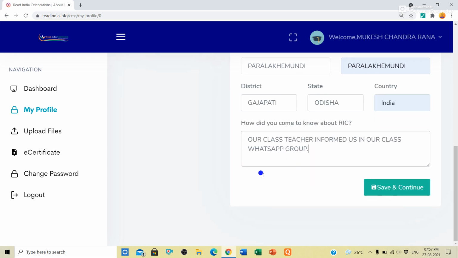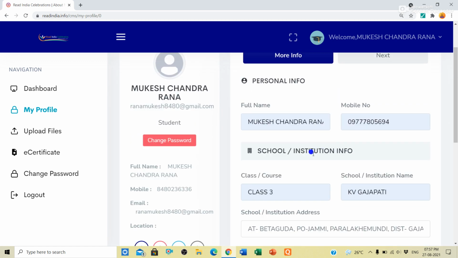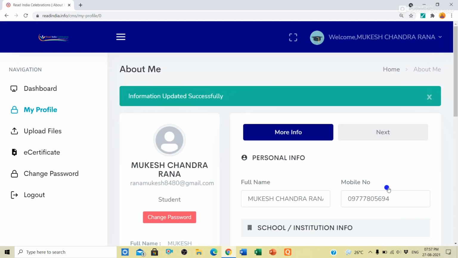Then after that you will click on save and continue. But before clicking on save and continue, please check what you have entered. There may be something wrong, so you will check. After you find that all your entries are correct, then you will click on save and continue. Okay, so now information updated successfully. So your data is already saved.